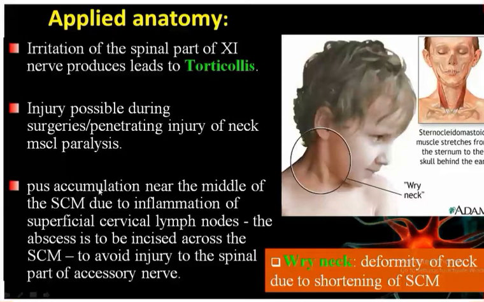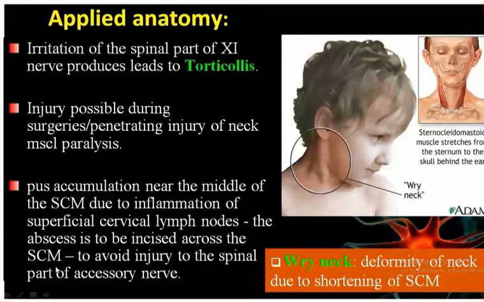Whenever there is pus accumulation near the middle of the sternocleidomastoid muscle due to inflammation of the superficial cervical lymph node, then you have to be very cautious when giving the incision. You have to incise across the sternocleidomastoid muscle, because this accessory nerve is related to the